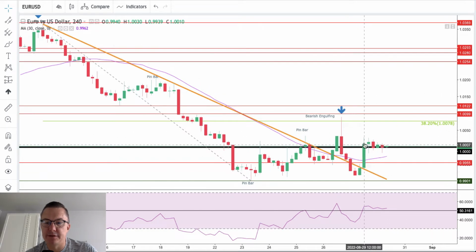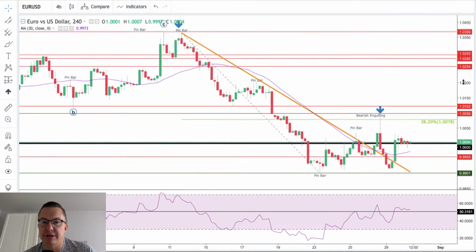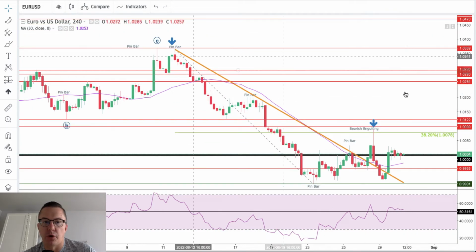However, this is only a 3-candle rally, so that's a 12-hour rally, and we are starting to consolidate. So the euro dollar might stay around the parity level, the black line, for quite some time right now, maybe even until the end of the week. However, the bearish pressure is still strong, and the downtrend is intact on the euro dollar.